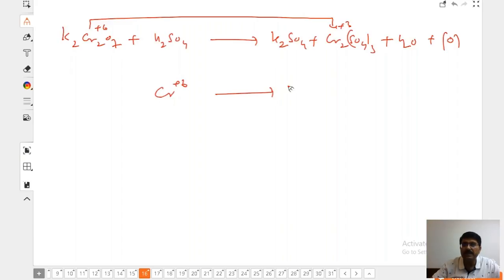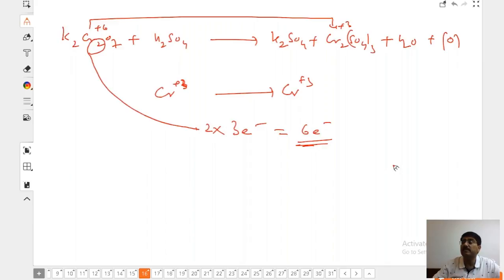Each chromium is losing how many electrons? 3 electrons. How many chromium do you have? 2. So 2 into 3 is equal to 6 electrons. Do you remember we took the number of electrons or valency factor as 6? Yes, 6 electrons lost.